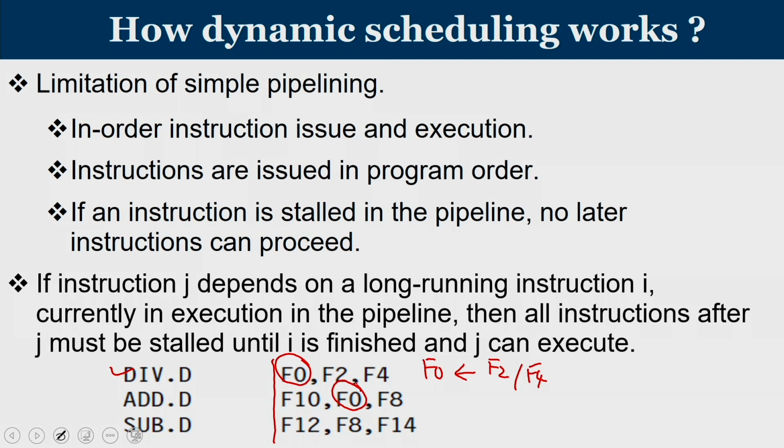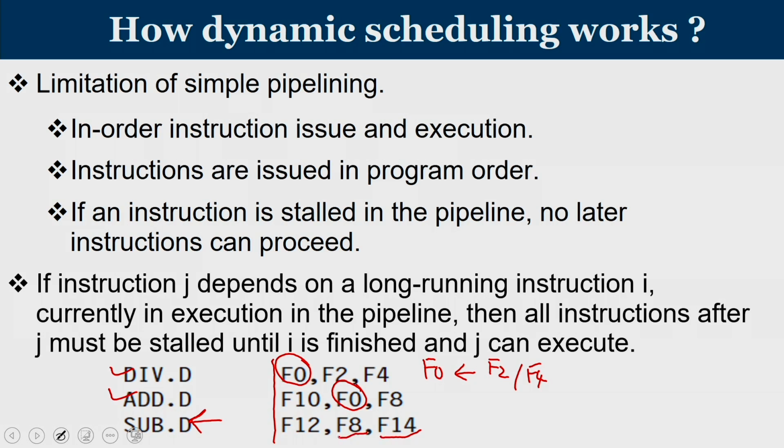So, even though the adder is free, the add instruction cannot proceed because the division instruction is taking a longer time. Now, if you look at the subtraction instruction, let us assume that addition and subtraction are done in different units, so you can actually do the subtraction because the operands of subtraction, F8 and F14, are available.